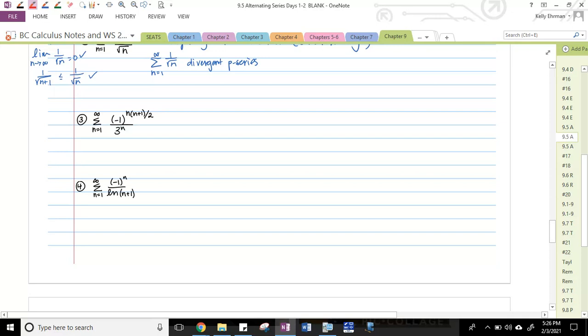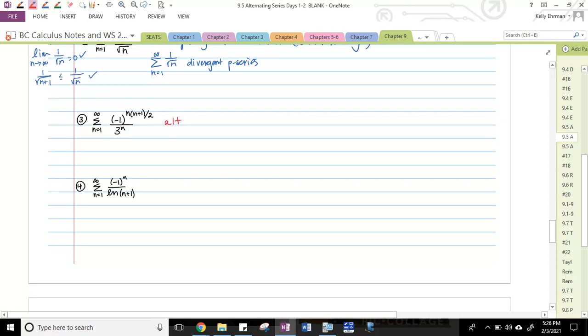-1 to the, oh, that's fun, n times n plus 1 over 2 over 3 to the n. All right, so let's check. Is it alternating? Let's see. I guess I have all this room. I don't know why I was crunching everything in there. So I'm going to come over here.